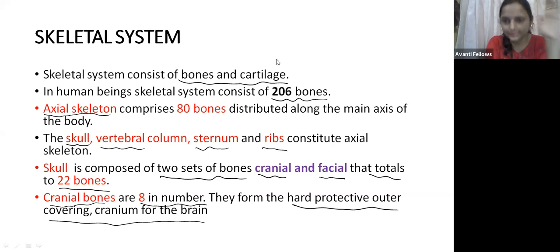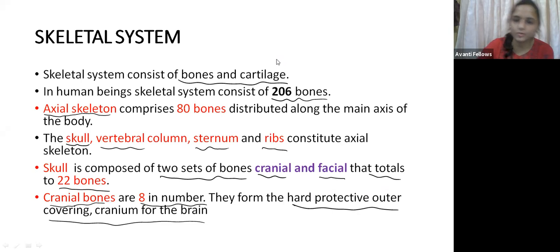Okay. In the skeletal system, we have told about the axial skeleton. The axial skeleton is made up of 80 bones. It is distributed in the skull, the vertebral column, the sternum, and the ribs. Here in the skull, we see the cranial and the facial bones. There are 22 bones in the skull.